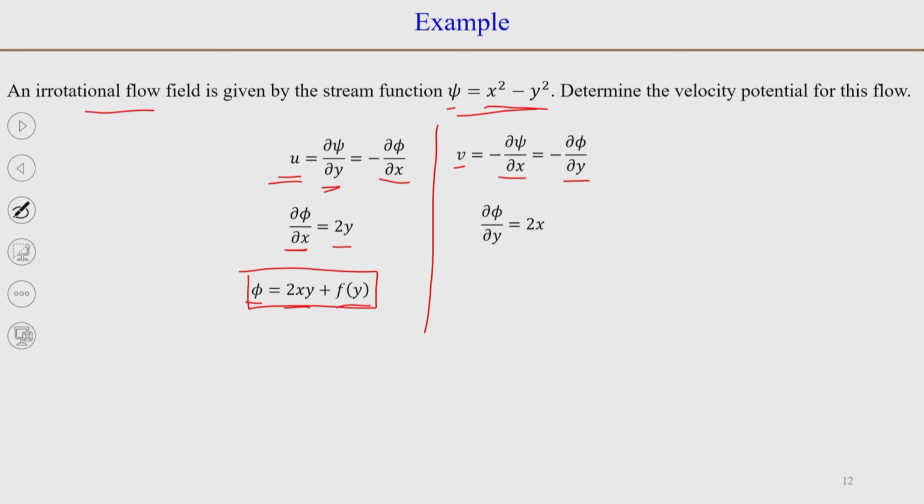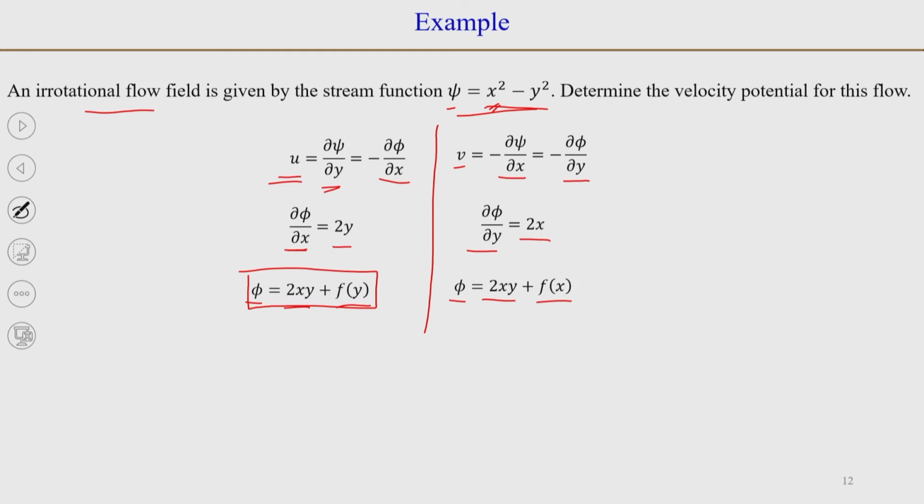So, now when you differentiate with respect to x, what you will get is minus 2x, and minus 2x is equal to minus ∂/∂y of phi. So, ∂phi/∂y is equal to 2x, and when you integrate it with respect to y, you will get phi is equal to 2xy plus a function which is independent of y, but it can be a function of x.